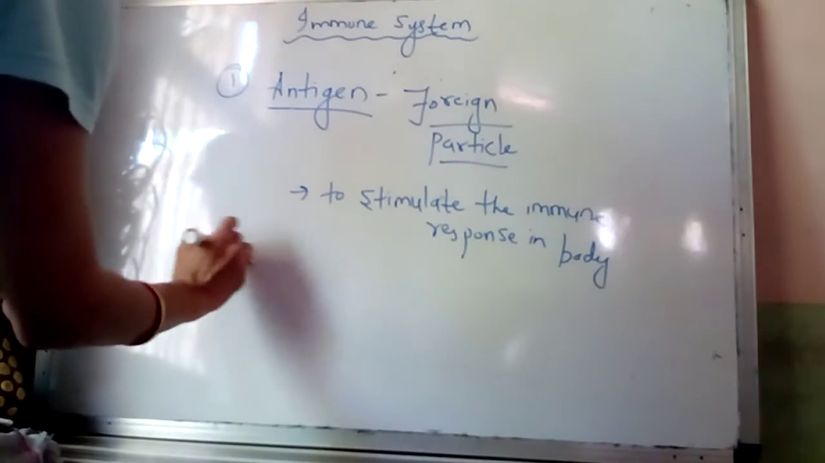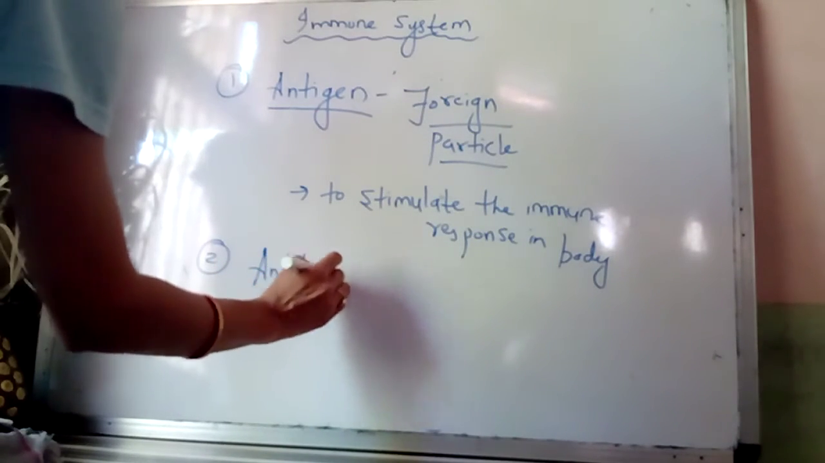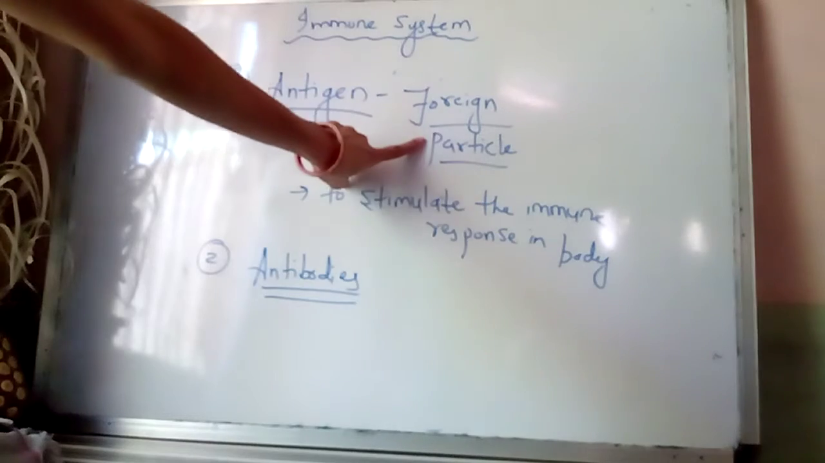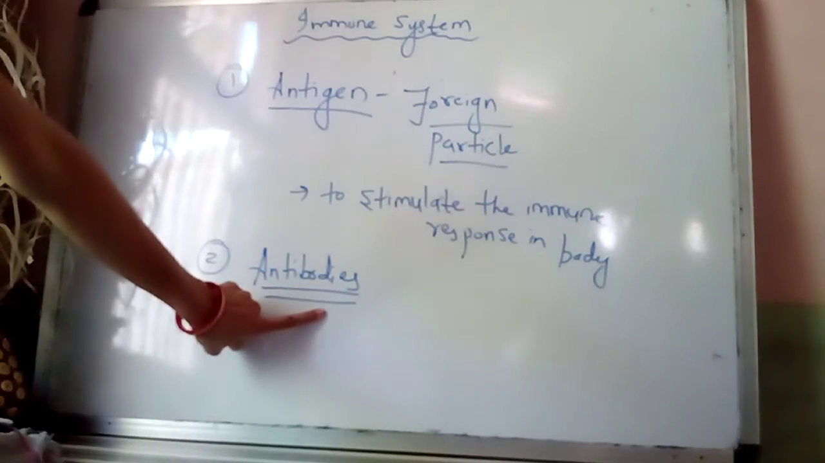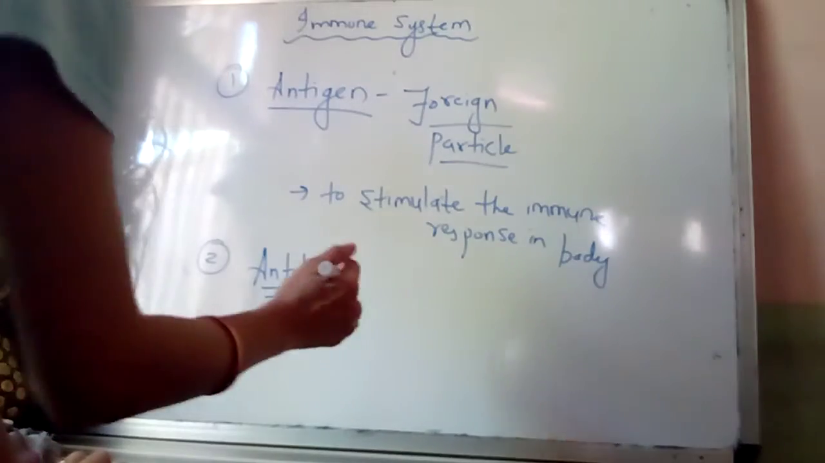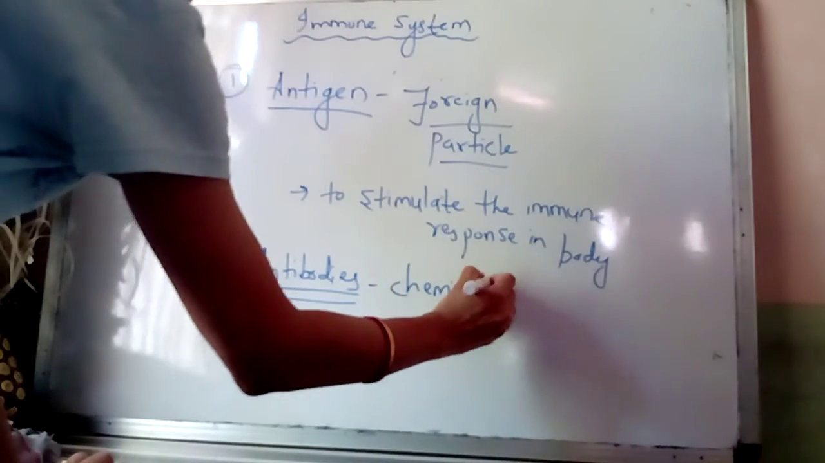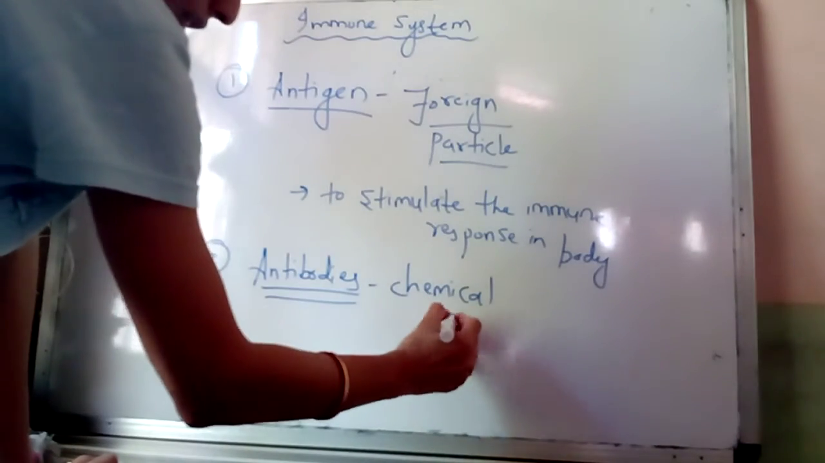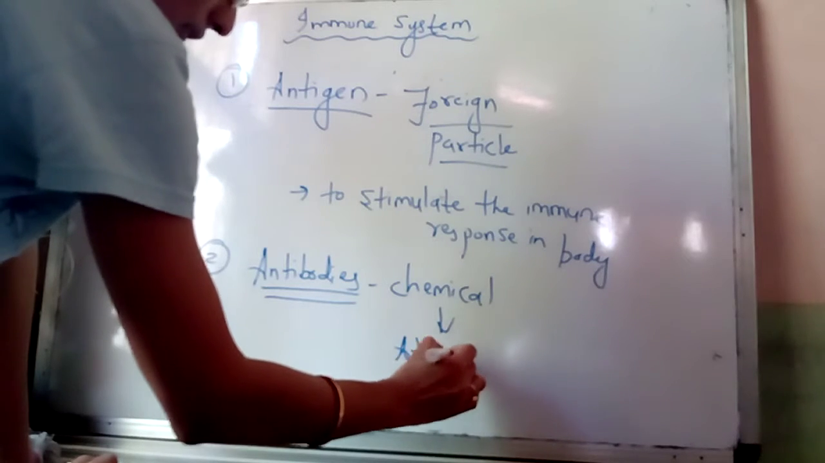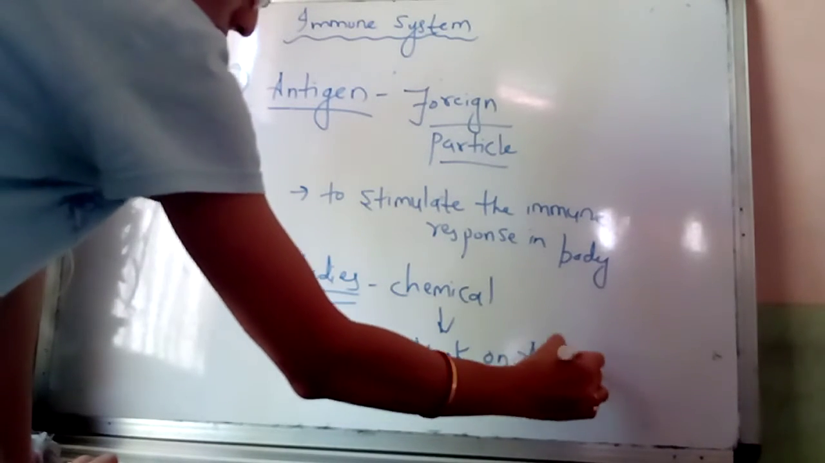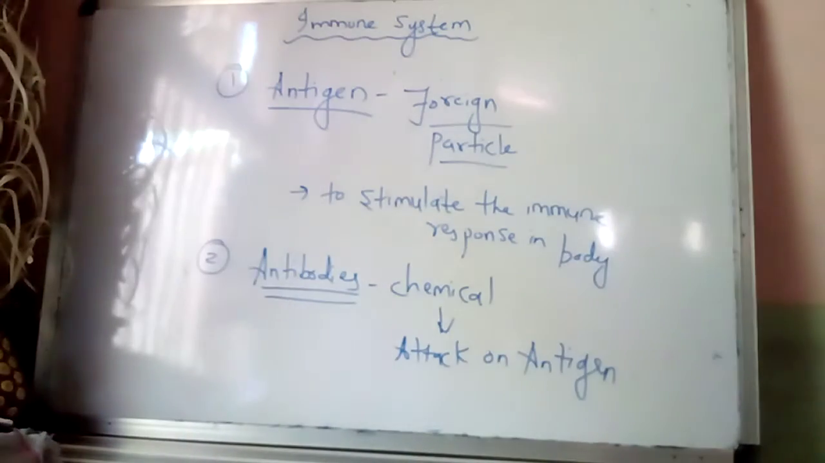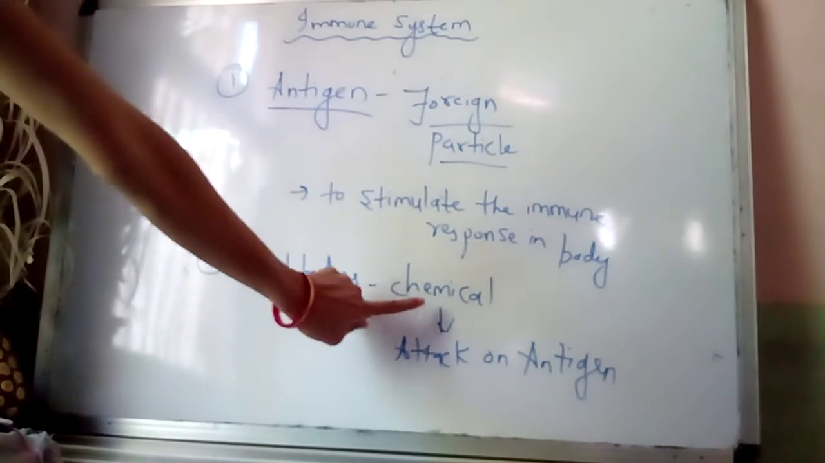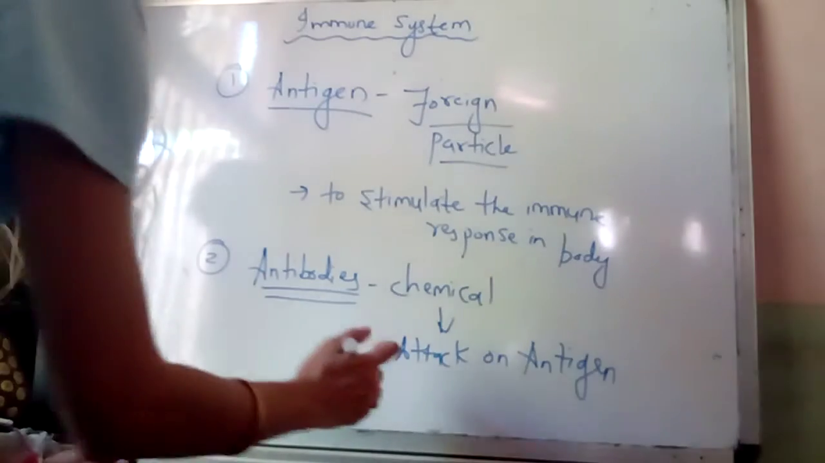Now, the next terminology is antibodies. Antigens are the foreign particles and antibodies are the chemicals which are produced by our own body. These are defensive chemicals produced by our body which attack the antigen. So antigens are the foreign particles and antibodies are the body chemicals which attack the antigen and destroy it.